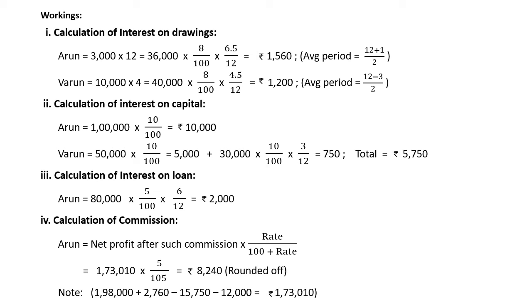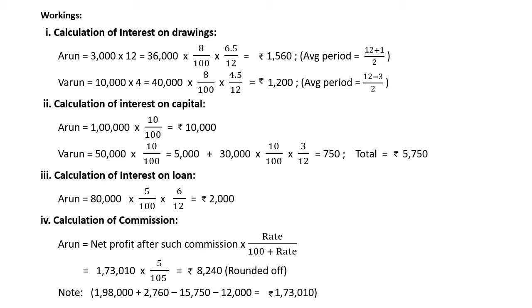Next, interest on capital. Arun has introduced 1 lakh, so we have to give 10% for whole year. So total 10,000. Next, Varun has introduced 50,000. For whole year it will be 5,000. Next, he has introduced 30,000 as additional capital on 1/1/19. So we have to give interest for additional amount only 3 months. So it will be 750. So total interest on capital for Varun equal to 5,750. So in this way we have to calculate interest on capital.